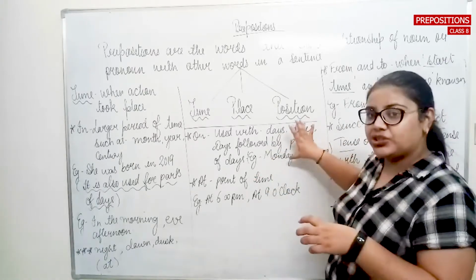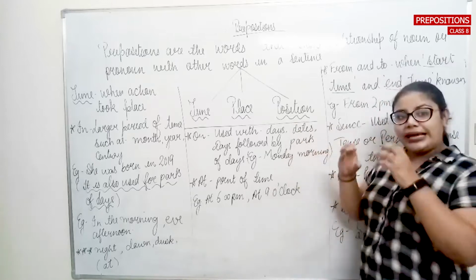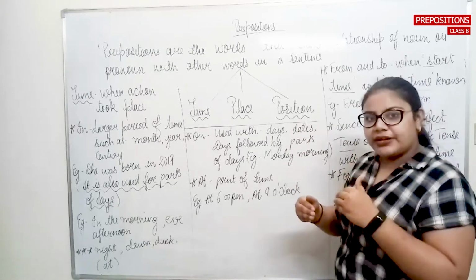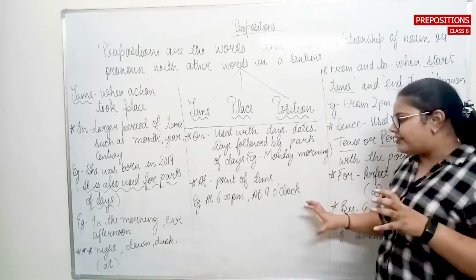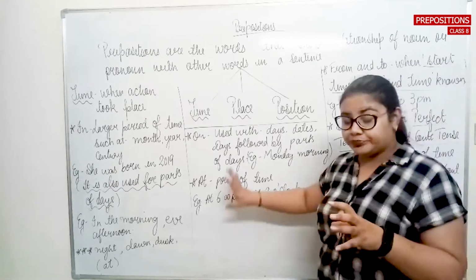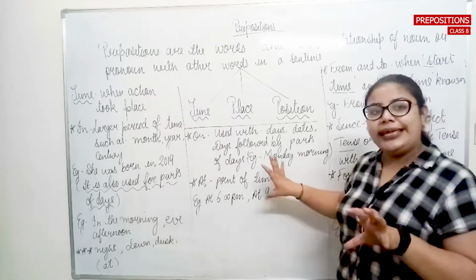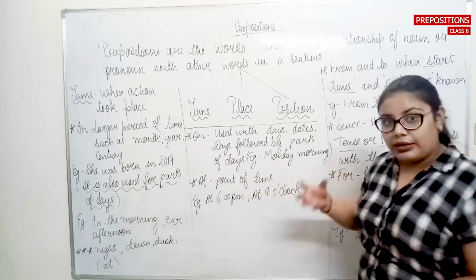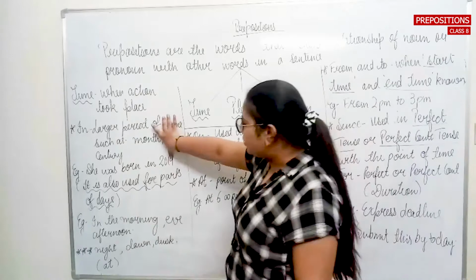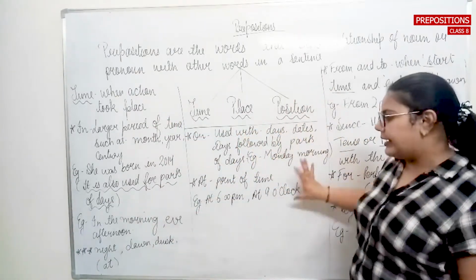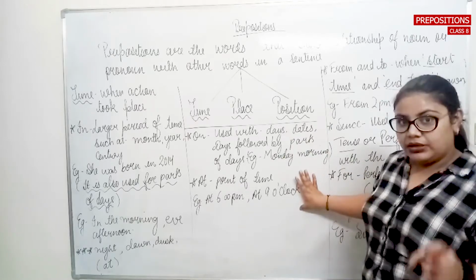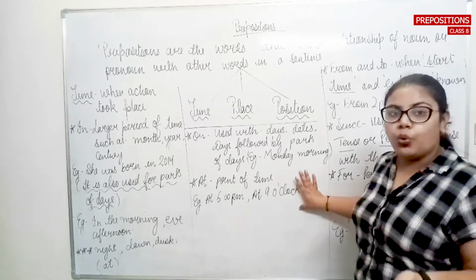So I am mentioning a particular day, on 9th of October. And again, if I talk about the time, at what time he was born, I will say he was born at 8:40 a.m. So what I am doing is using in with a year, on with a particular date, and at with a particular time, that at this time the person was born.